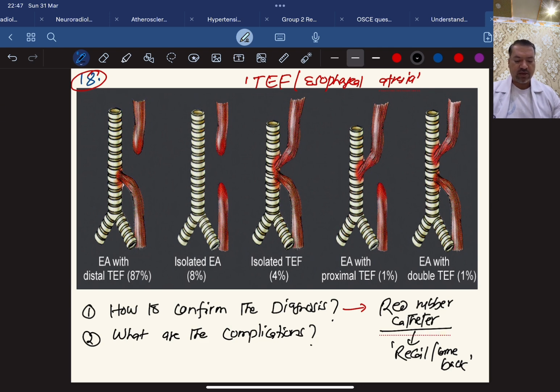What are the complications of this? One of the important complications is aspiration, which leads to aspiration pneumonia. Okay, that is one of the major problems of this, and the treatment is of course surgery.